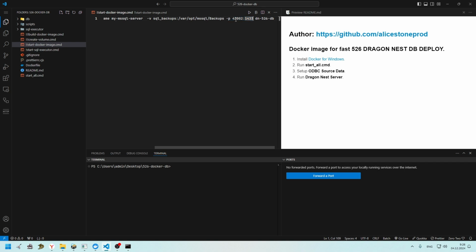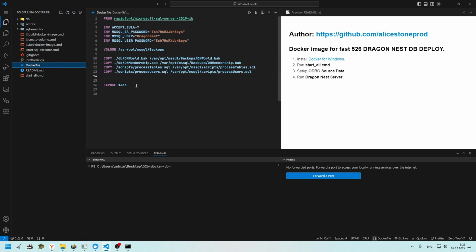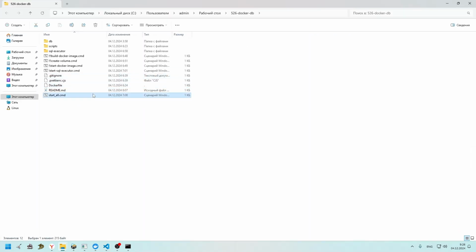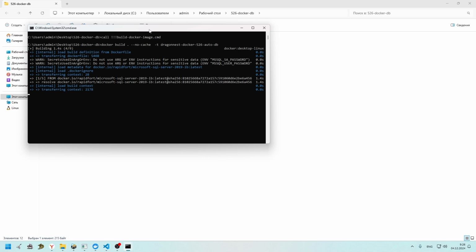Port mapping means that if you make queries to this port, it will be automatically redirected to this port in our container, because our container will use this port. So we will start. We will just click here and open.